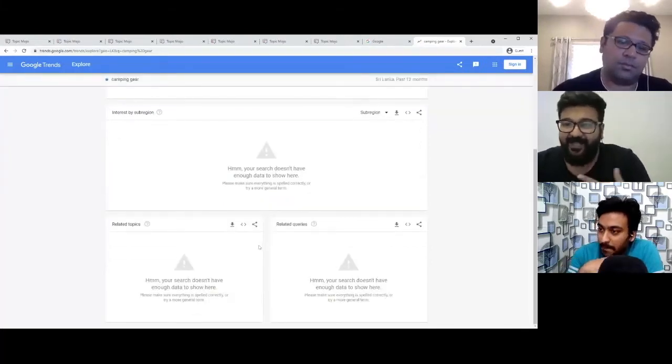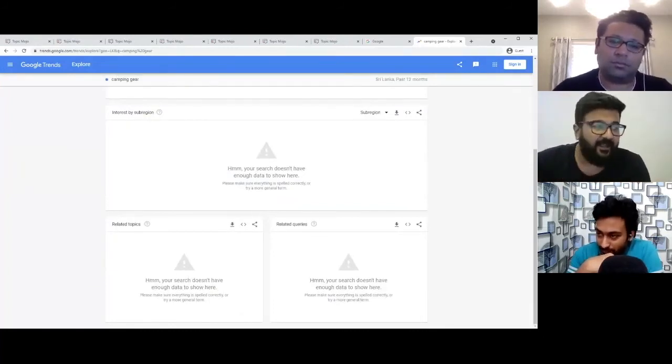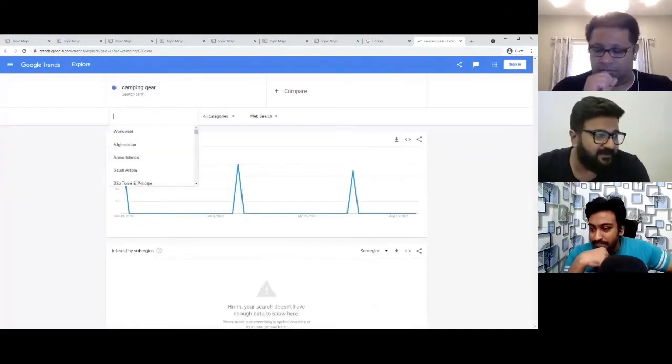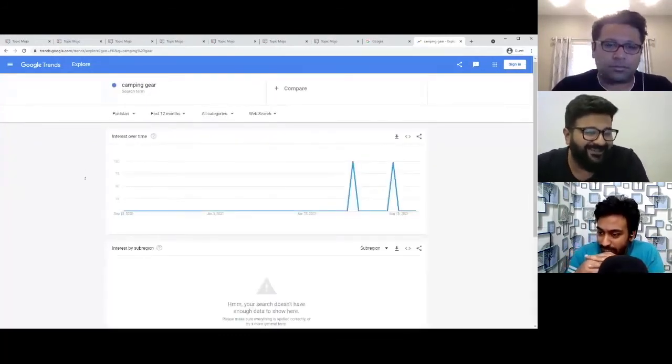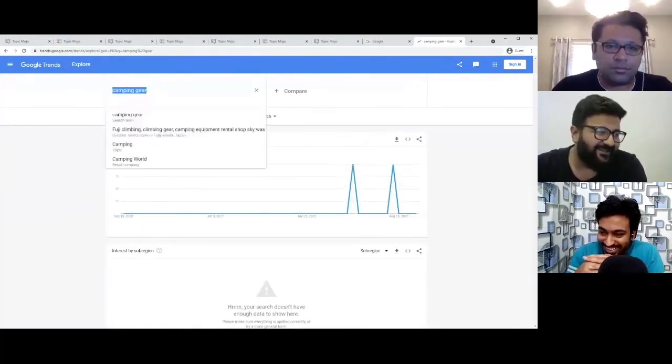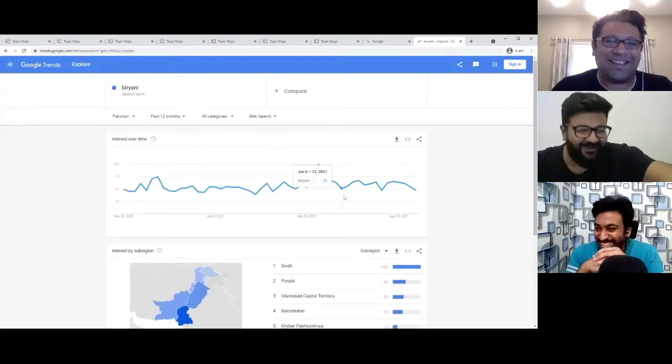Exactly. Because I cannot make up data. I cannot assume it is popular in Sri Lanka. Like, for example, in Pakistan, it's not going to be all that. But if you write something like biryani, we're going to have a good trend here.